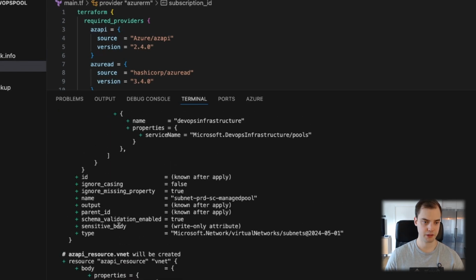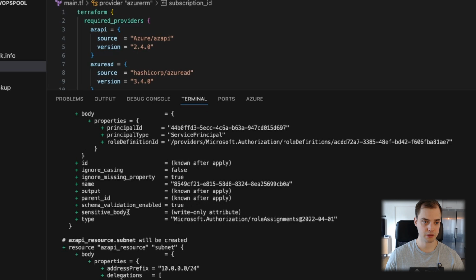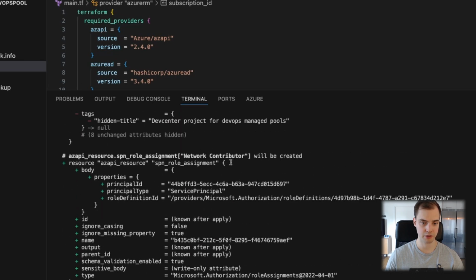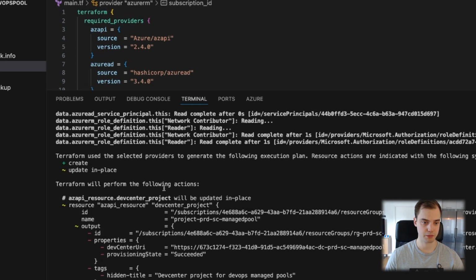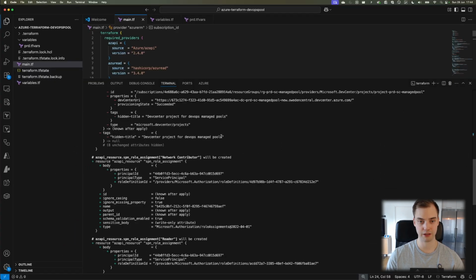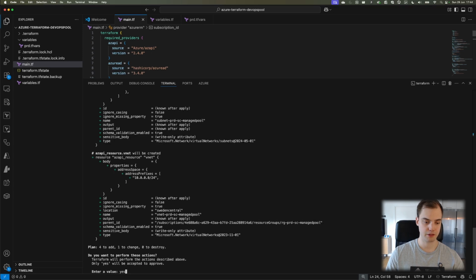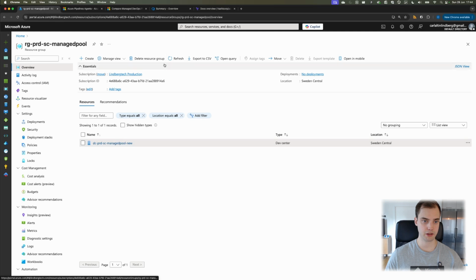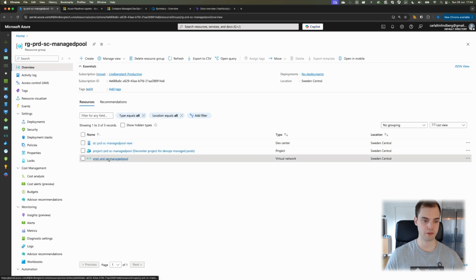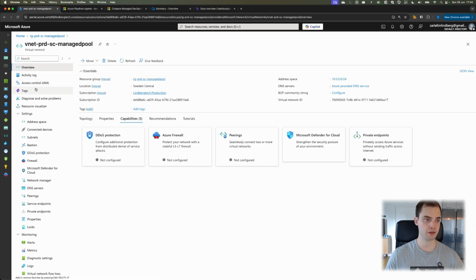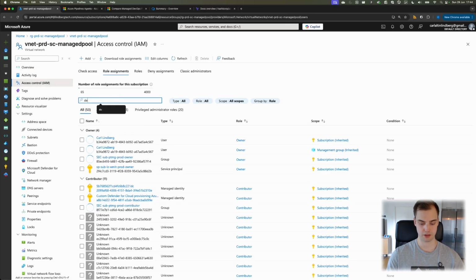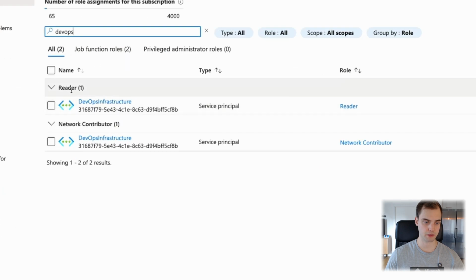Okay, so we want to create a virtual network. We want to create a subnet. We have one role assignment for reader, and then we have one role assignment for network contributor. Then it wants to update the dev center place. It does that every time, not sure why. So we'll set that to yes. Okay, that was successful. So if we go back and do a refresh, we can see we have a virtual network. If we go into it and go through access control and role assignments and type DevOps, we can see we have a reader and we have network contributor, which is awesome.